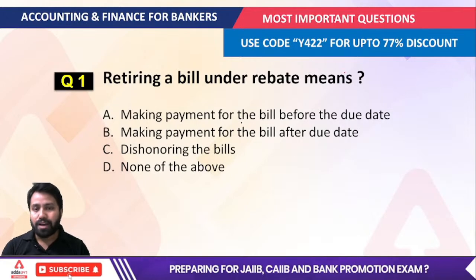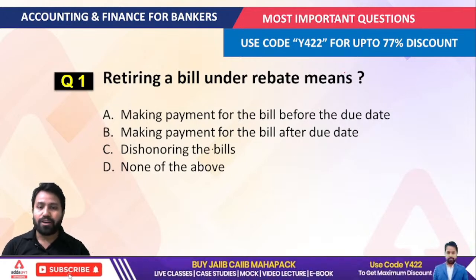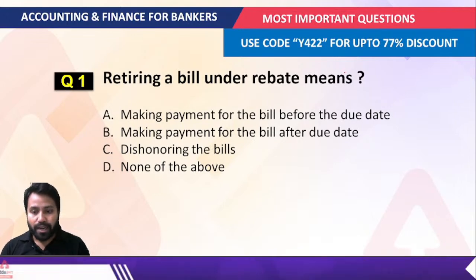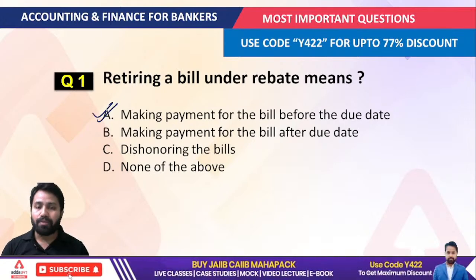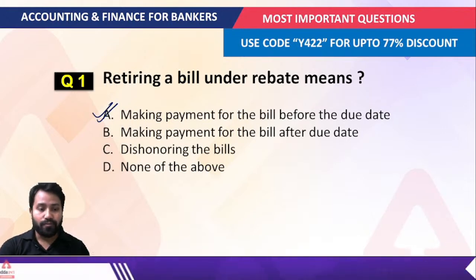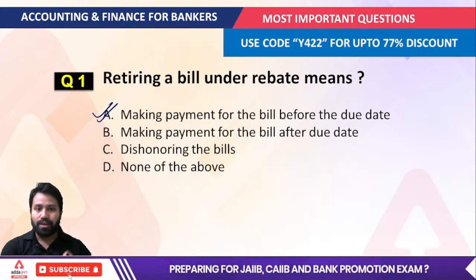What we understand by retiring is making payment for the bill before the due date. So the correct option is option A, right? Retiring a bill under rebate means making a payment for the bill before the due date. That would be the correct answer for this question. I'm hoping that everyone is understanding this. Next question.